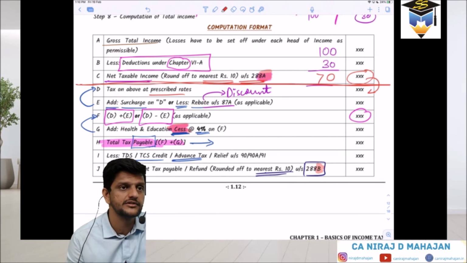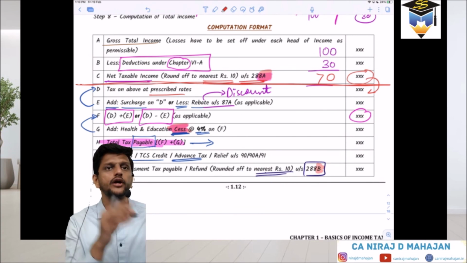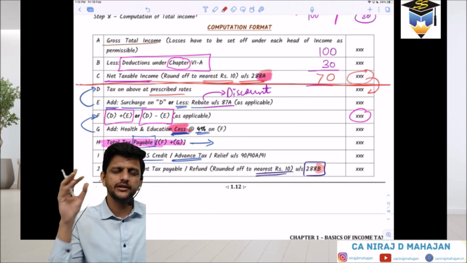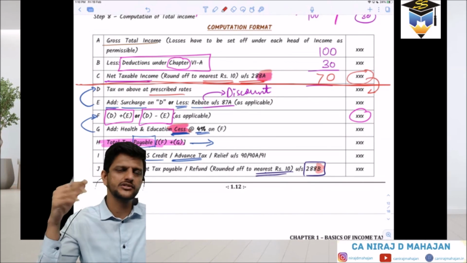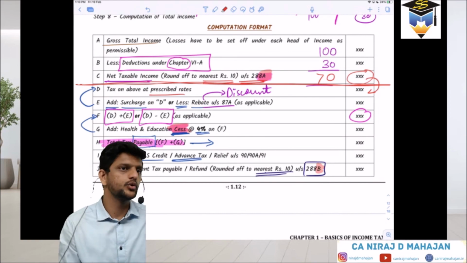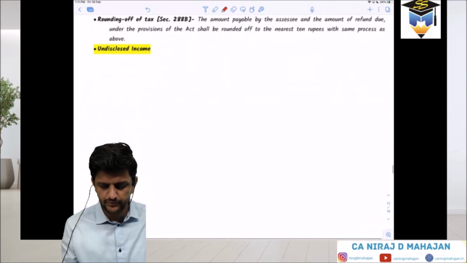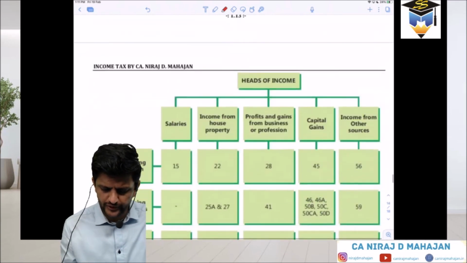First of all, understand this difference. Taxable income and tax liability are obviously two separate things. Tax liability is dependent on taxable income. Taxable income is rounded off under 288A, tax liability under 288B. Both are rounded to a multiple of 10. Clear? We'll do a very small example, then we'll wind up for today.